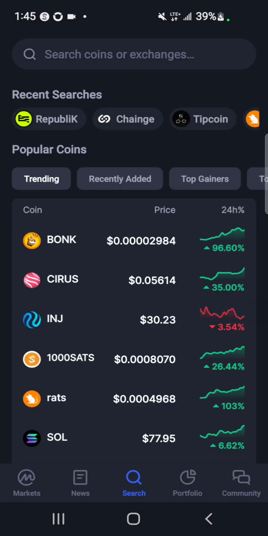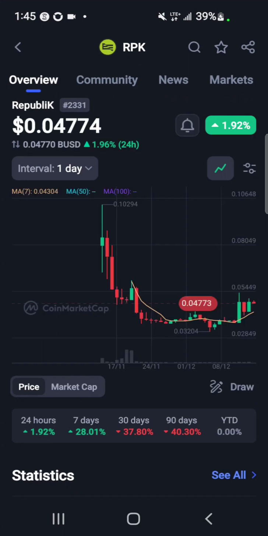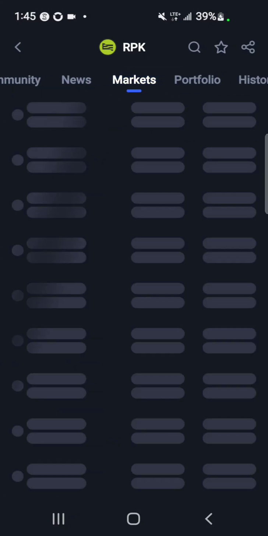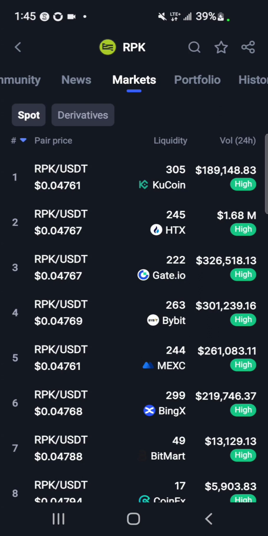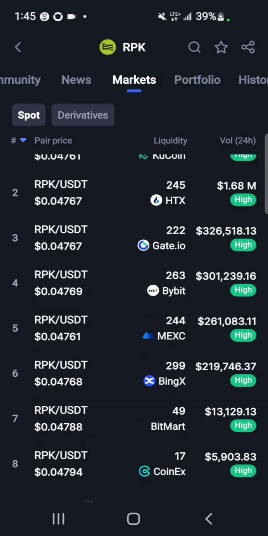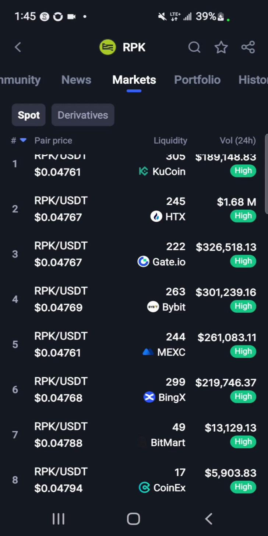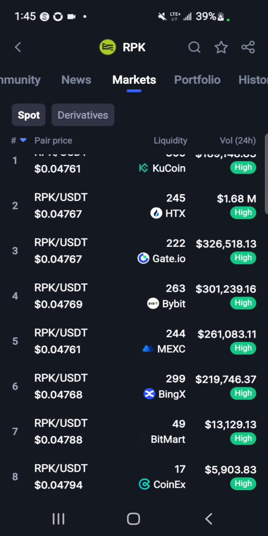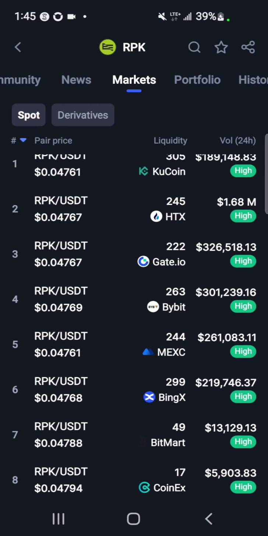Republik on CoinMarketCap. So Republik is actually trading at $0.04 and it is listed on several exchanges, which include KuCoin, HTX, Gate.io, Bybit, MEXC, BingX, Bitmart, and CoinEx.